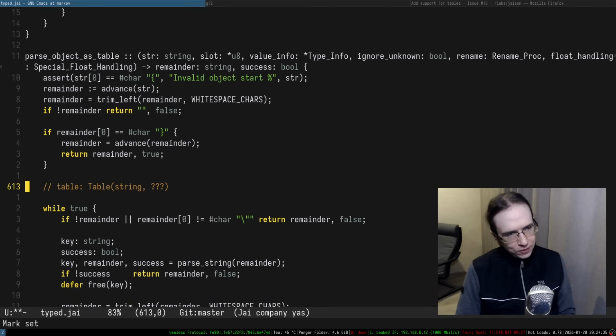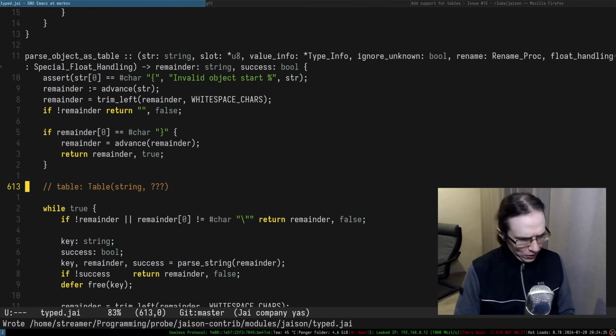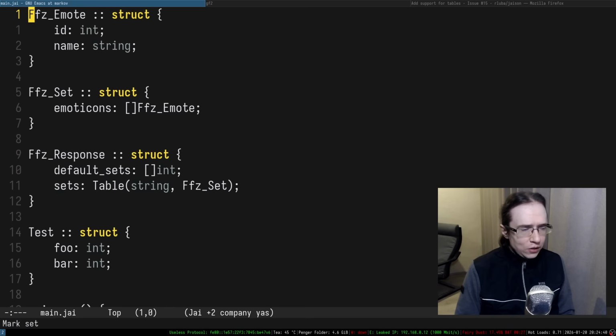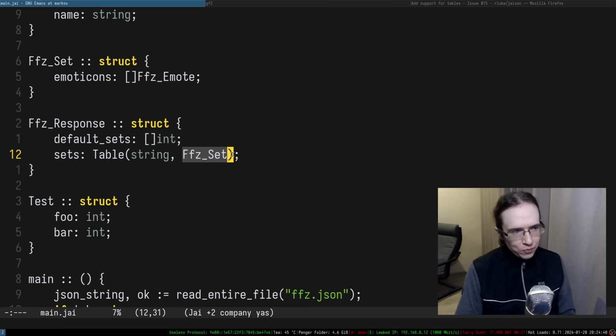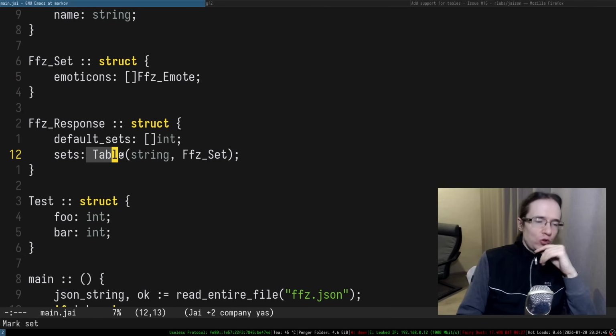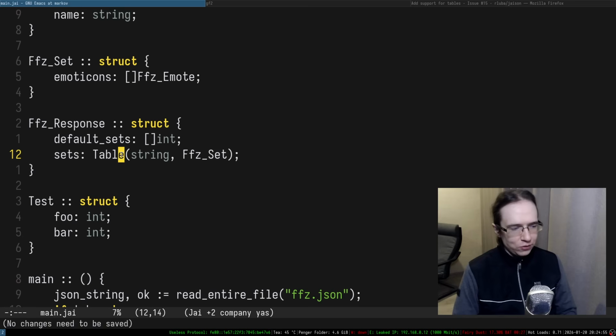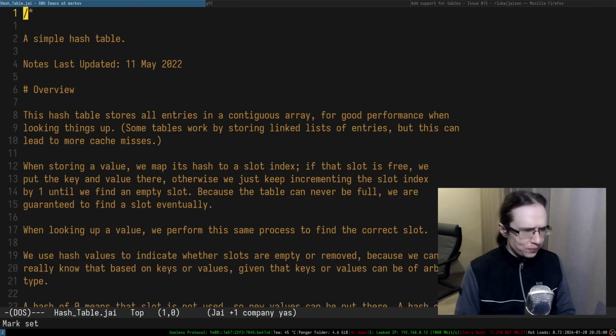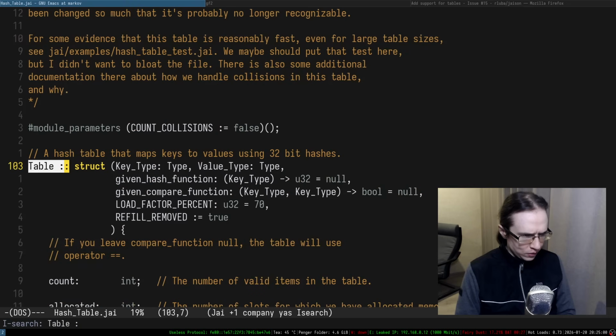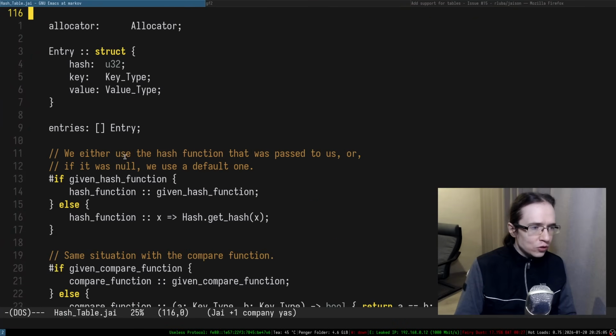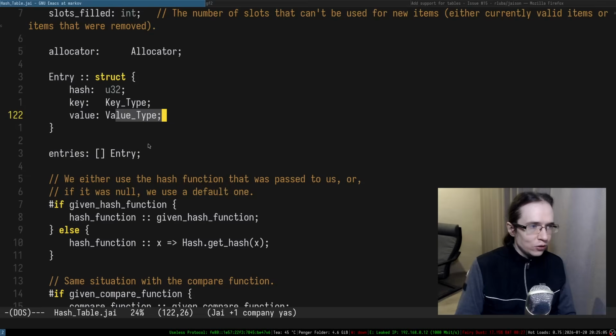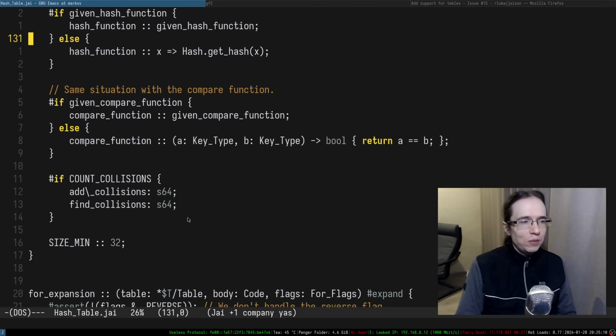the main problem happens if the table has a value that is stored by a value. That means the table needs to know the size at runtime, but I feel like the table doesn't know the size at runtime. That's the thing. I think the table literally doesn't know the size at runtime. So a hash table, so it's going to be table, yeah, so here it is. So it has entries, yeah, so here is the entry. All of that is known at compile time.